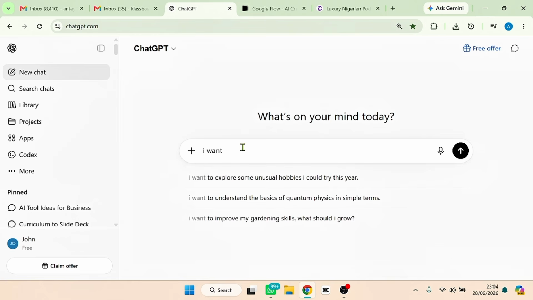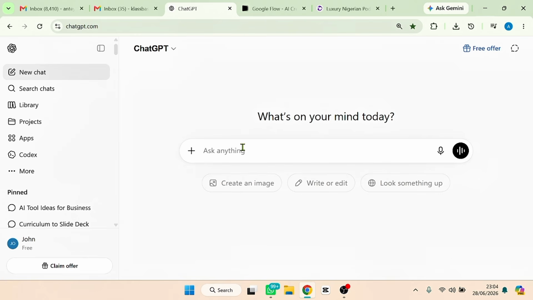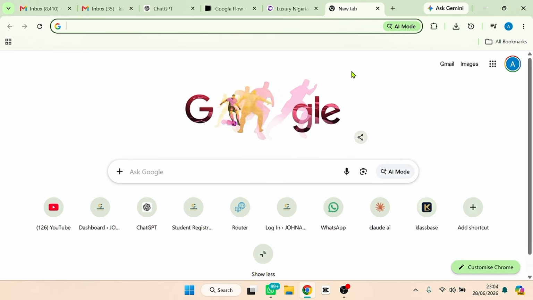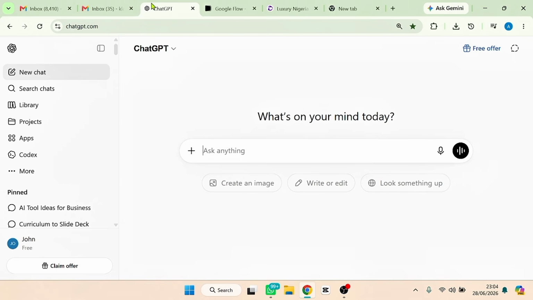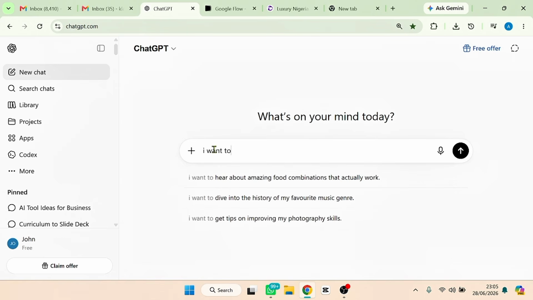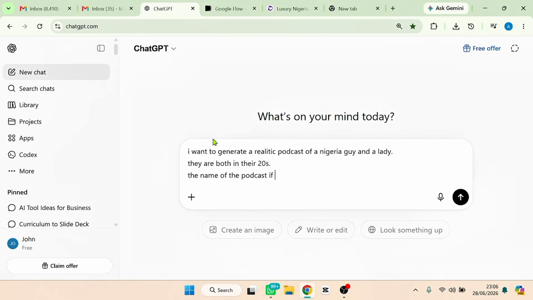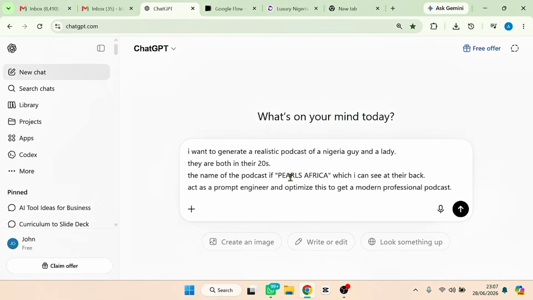So, a quick one. What do you want to create? Let me say, for example, we want to create a simple podcast video, a realistic AI podcast video, right? So I'm going to type a simple prompt of what I want to ChatGPT. I just type a simple prompt like this in order for ChatGPT to help me optimize it to get a real prompt that I'm going to use to generate the image.